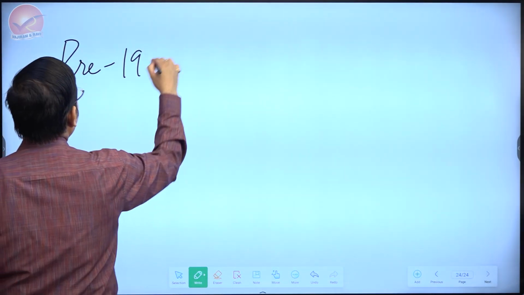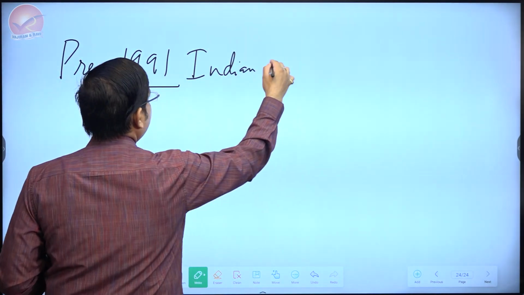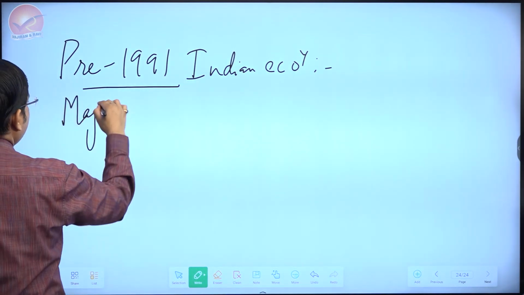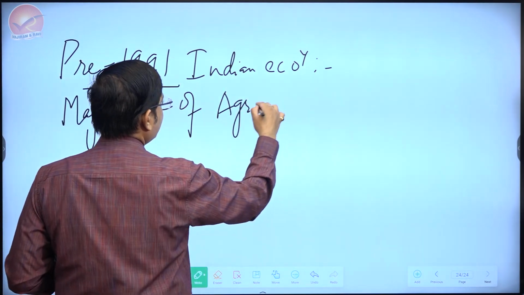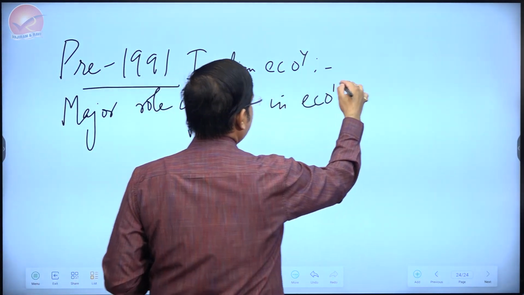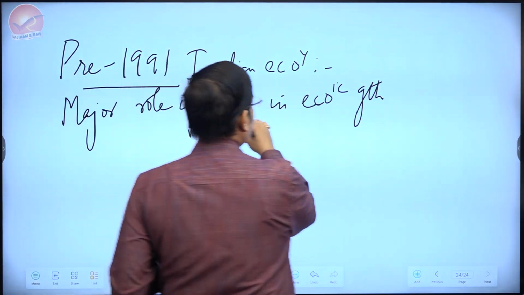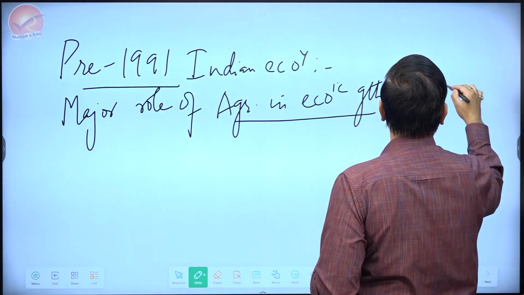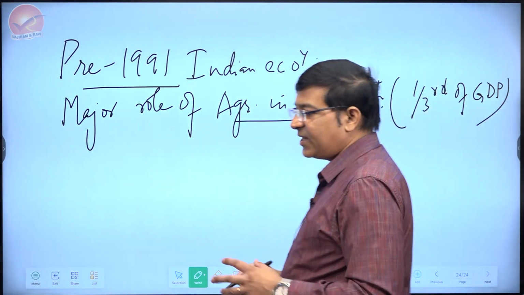If you talk about the Indian economy pre-1991, you will see that there was a major role of agriculture in economic growth, in the sense that roughly one-third of GDP or even more kept coming from agriculture until 1991.